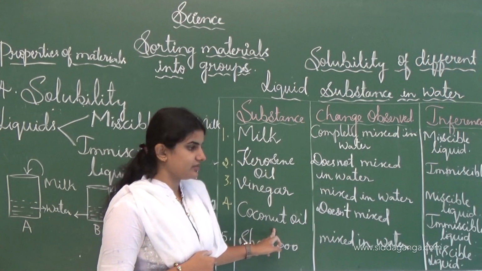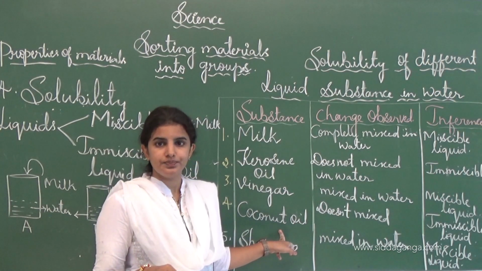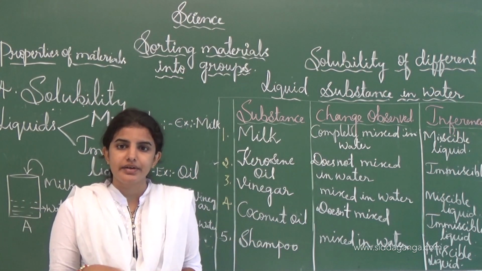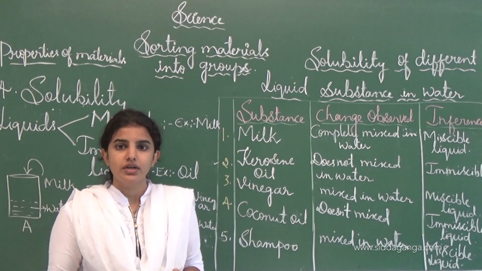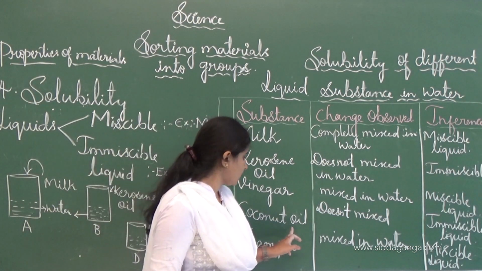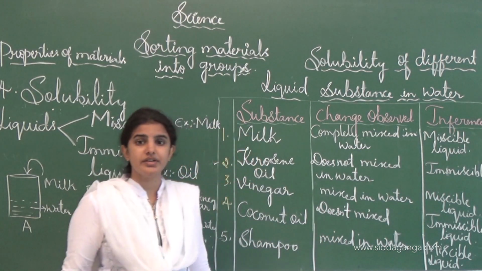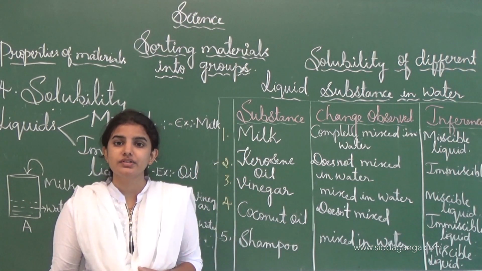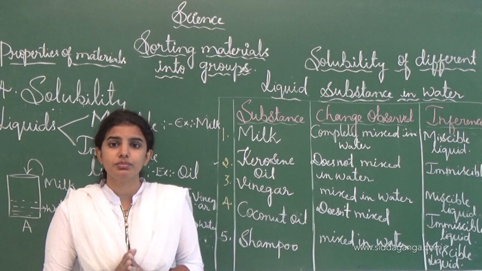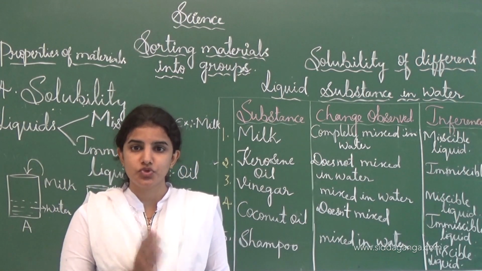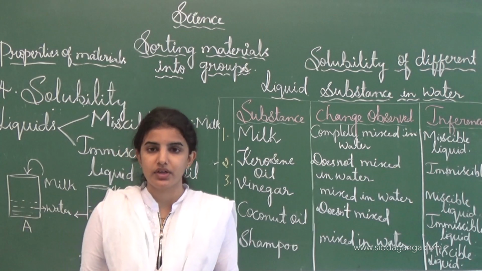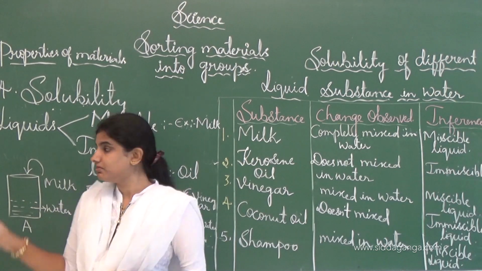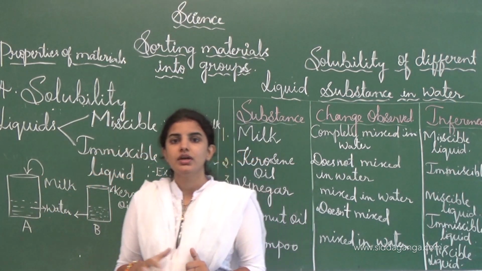And like that, coconut oil doesn't mix in water. When we pour the water and here 2 to 3 drops of coconut oil, if you try to dissolve it, it doesn't dissolve in water, it floats on the water. Like that, coconut oil is an immiscible liquid, it doesn't mix with water. And next one is shampoo. Shampoo is mixed in water, and that's why it is a miscible liquid. See, this is how solubility of different substances is classified: in solid substances, soluble and insoluble substances are there, whereas in liquid substances, miscible liquid and also immiscible liquid are present.